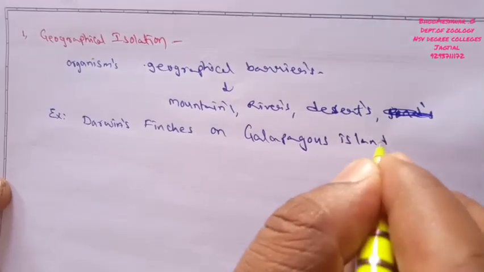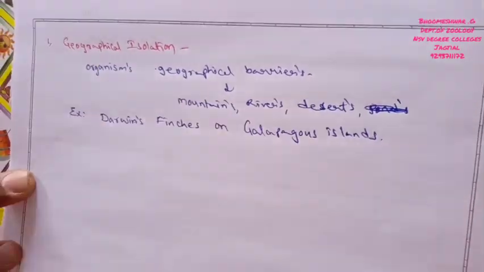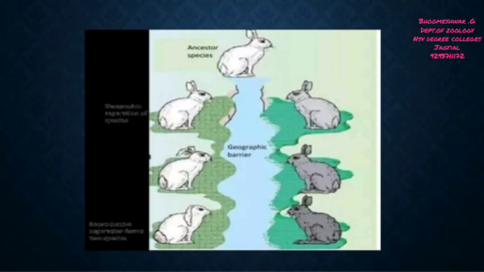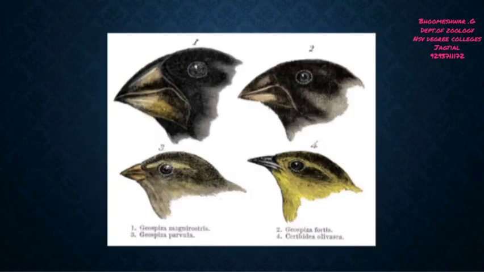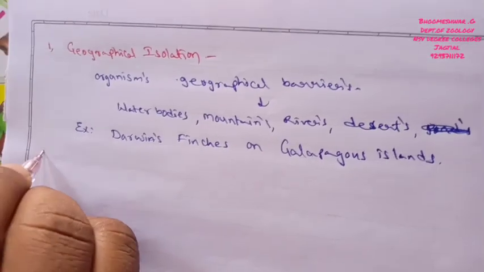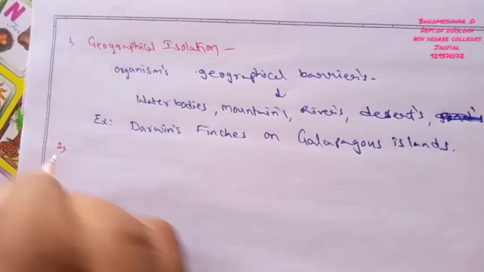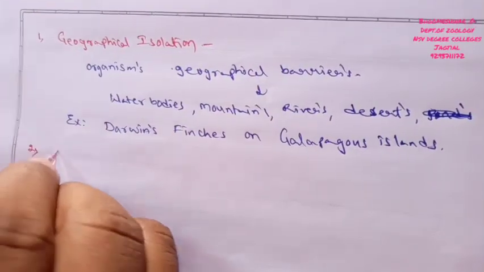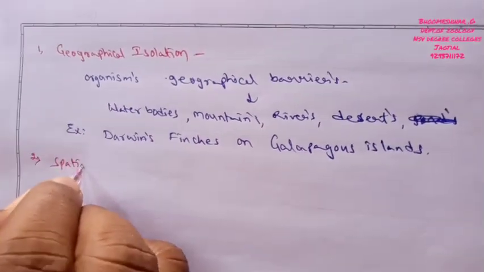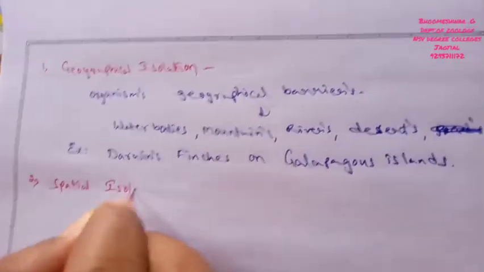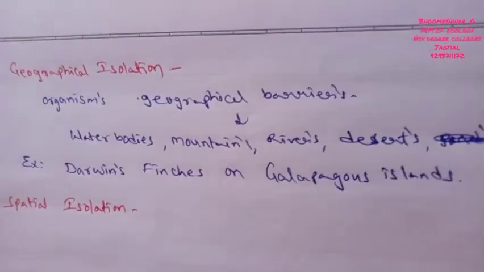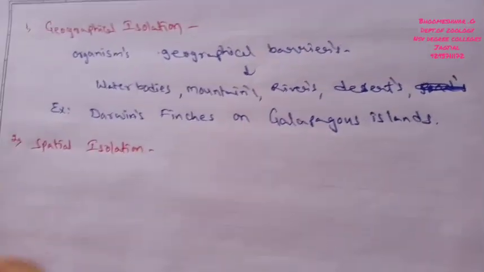These are good examples of geographical isolation.